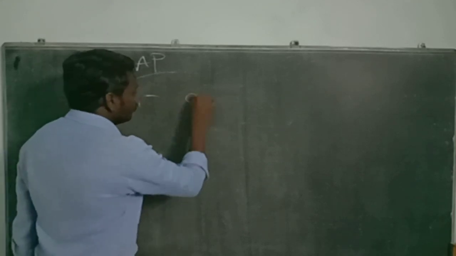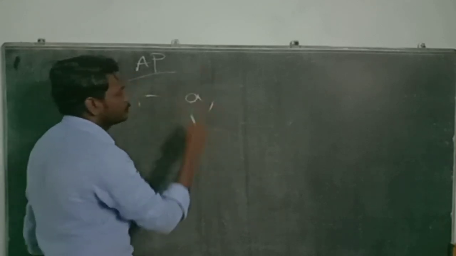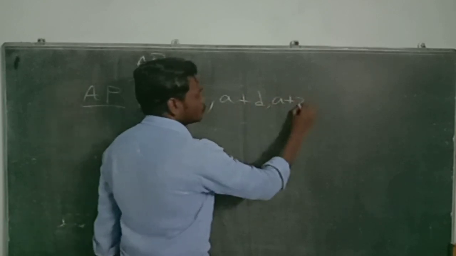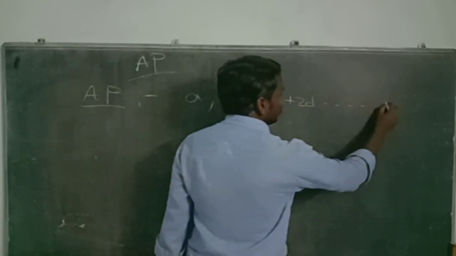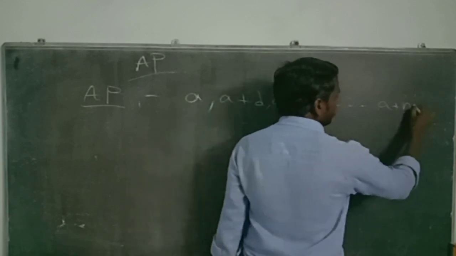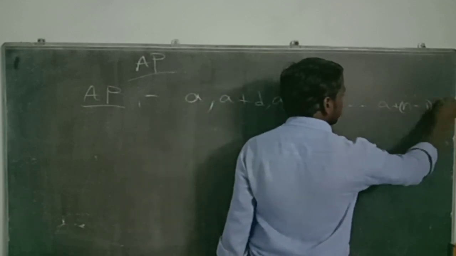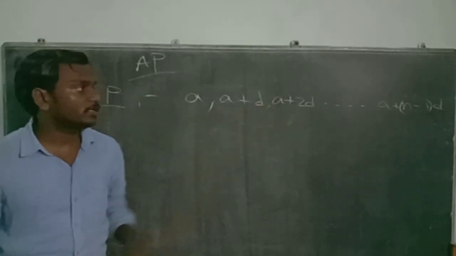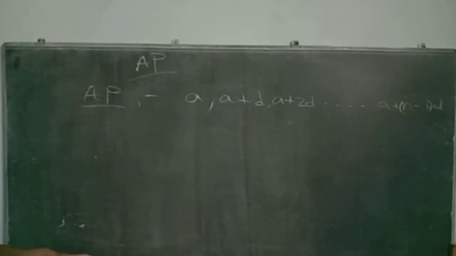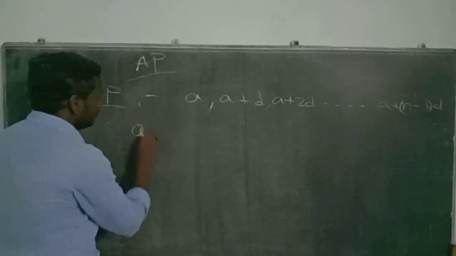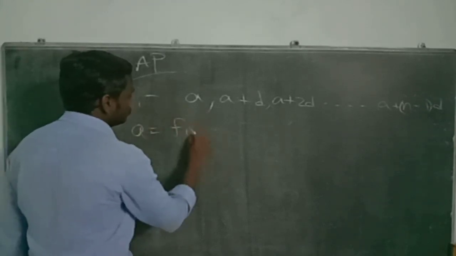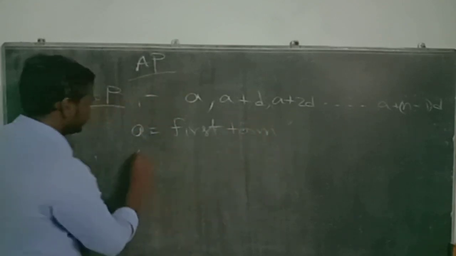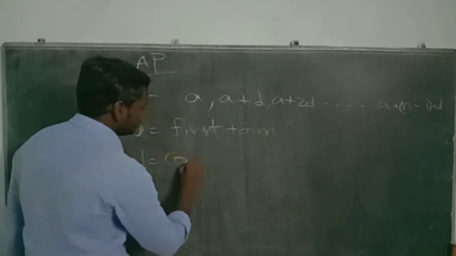The values are A plus D, A plus 2D, and so on, A plus n minus 1 into D. This is the form of progression in which the values move on, where A is called the first term and D is called the common difference.